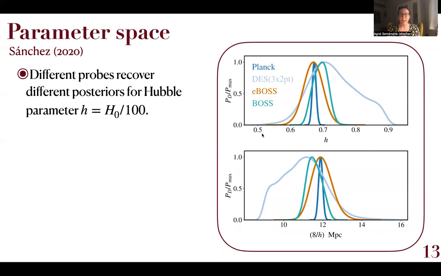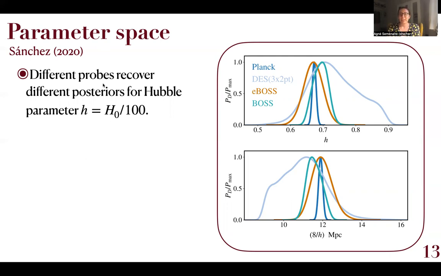And we have our model, we have our data. I'd like to say a couple of words on the parameter space. So the parameters that we're interested in here are motivated by this work of Sanchez 2020, who pointed out that as different probes recover different posteriors for the Hubble parameter h, that means that any parameter that is defined through h will also depend on the particular posterior of h recovered by that probe.